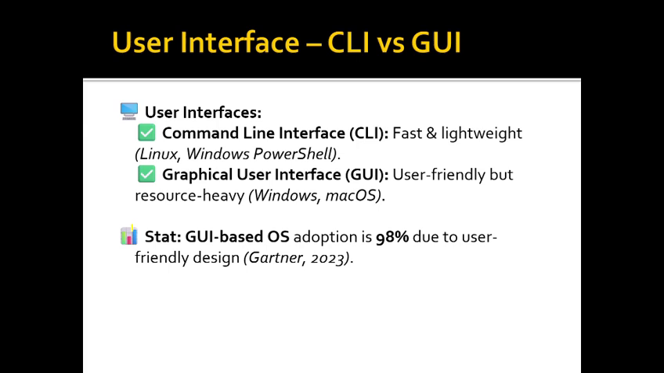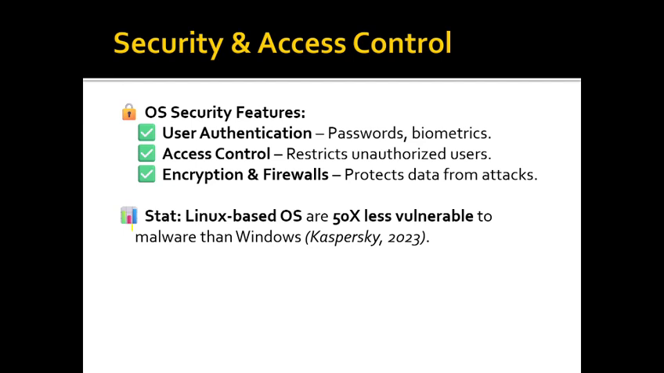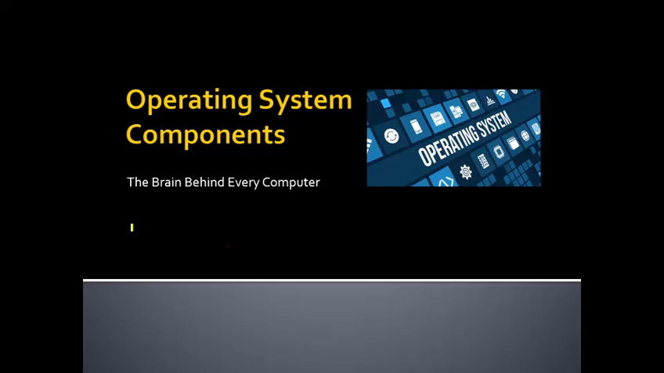As per the statistics, GUI-based OS adoption is 98% due to the user-friendly design. OS security features: user authentication, passwords, biometric access control, restricting to authorized users, encryption and firewalls. It protects data from attacks.